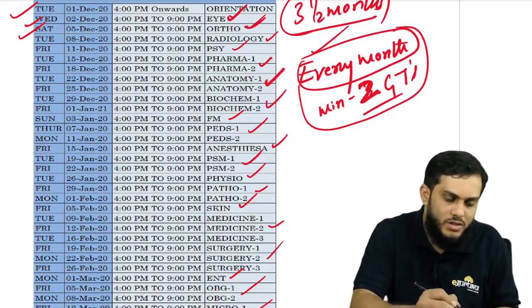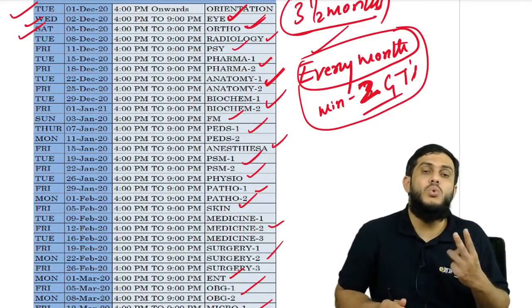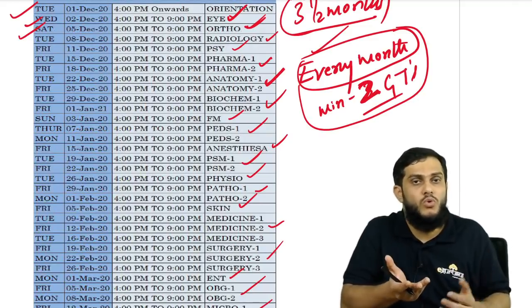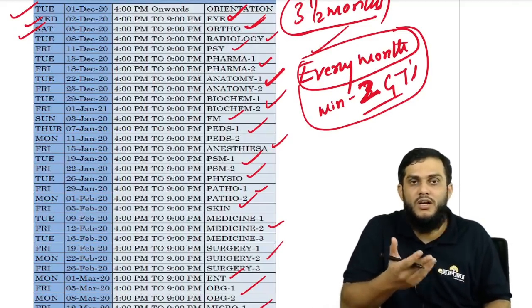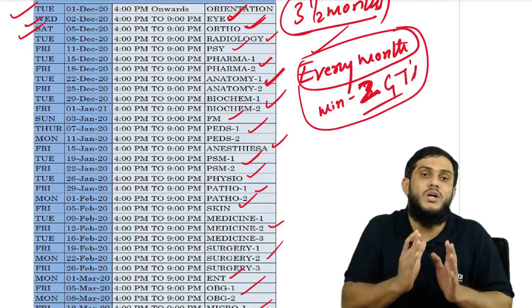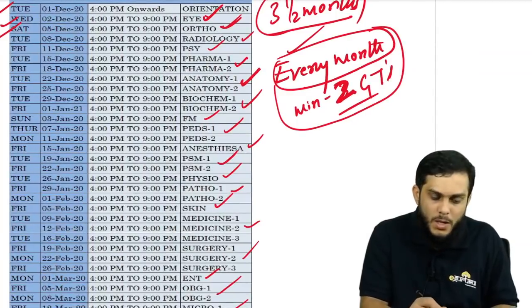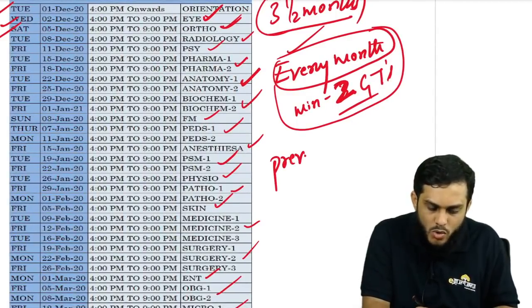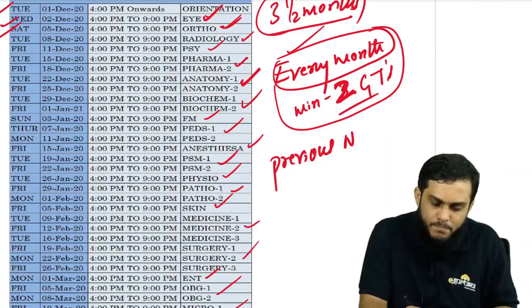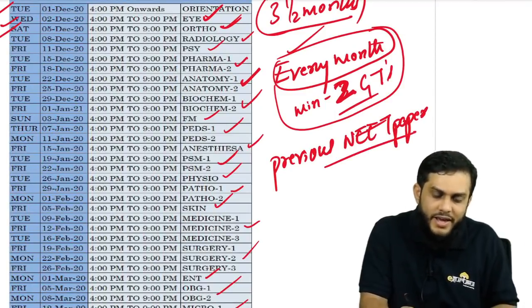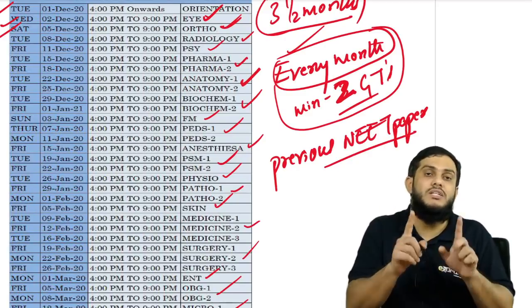So for example, start with ortho. You have 2 days for ortho, and the third day is the ortho test. So in 2 days of ortho, solve two papers, the 2018 and 2019 NEET papers, only ortho questions. Like that, you can also solve previous year NEET papers along with that, right? One day, one paper of that subject.